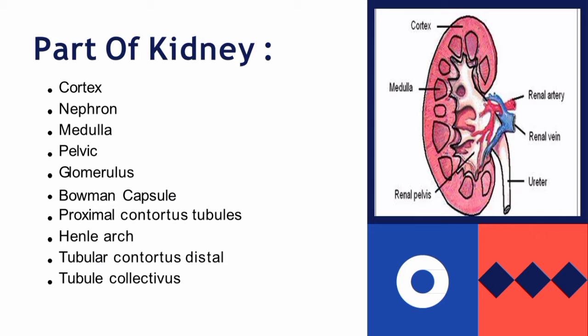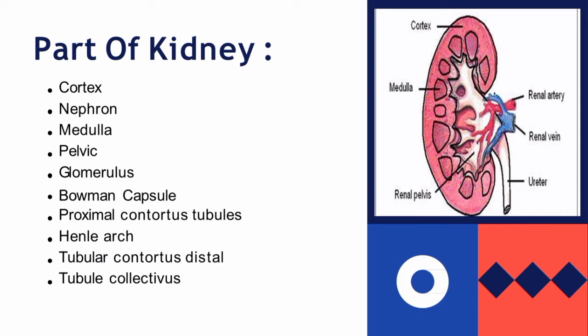Nephron is a filtering site, and the kidney contains more than 1 million nephrons. Medulla consists of 9 to 14 sections which are pyramidal in shape and contain the loop of Henle and collecting tubules. Pelvis is a temporary storage place for urine before it flows into the bladder through the ureter and is excreted through the urethra.